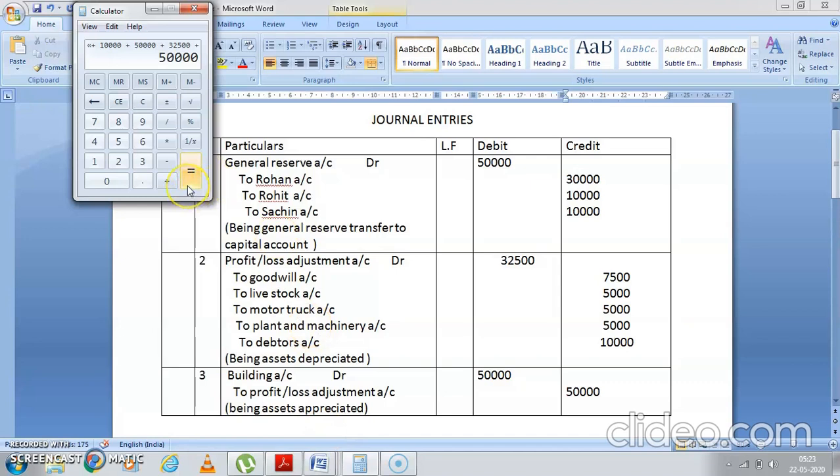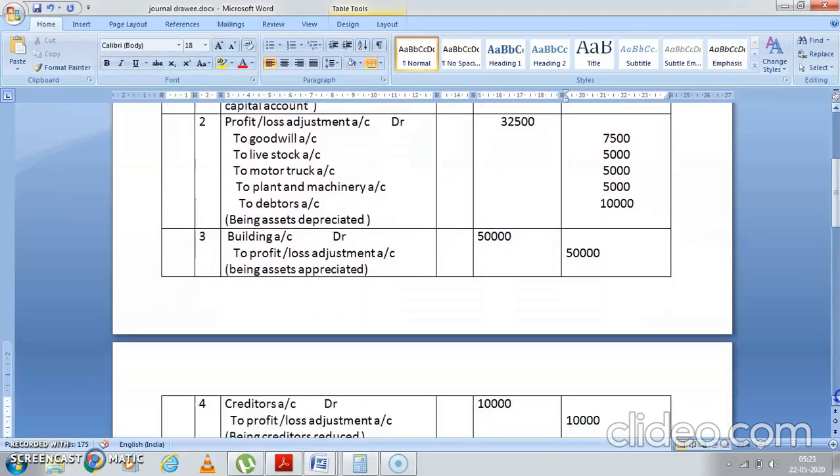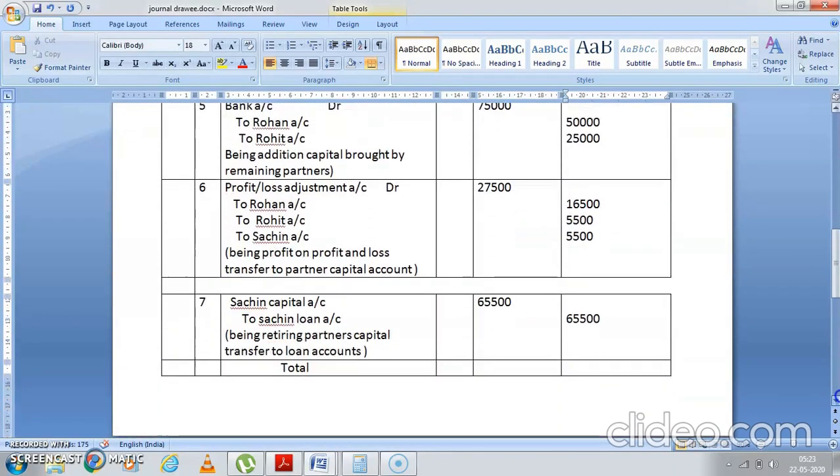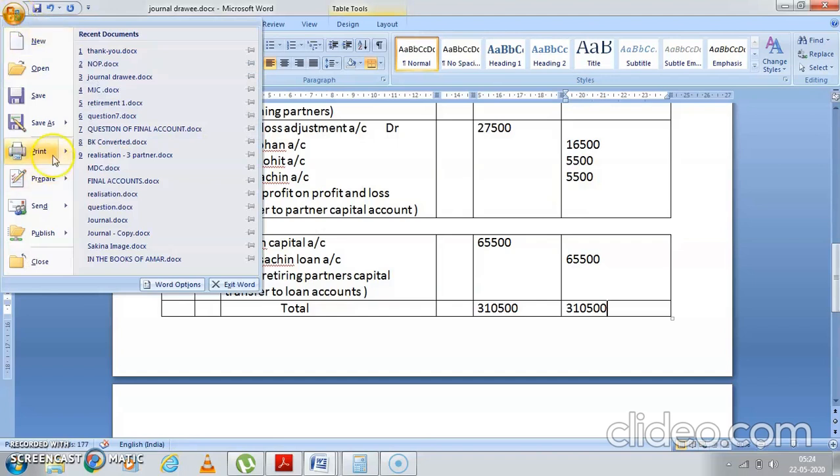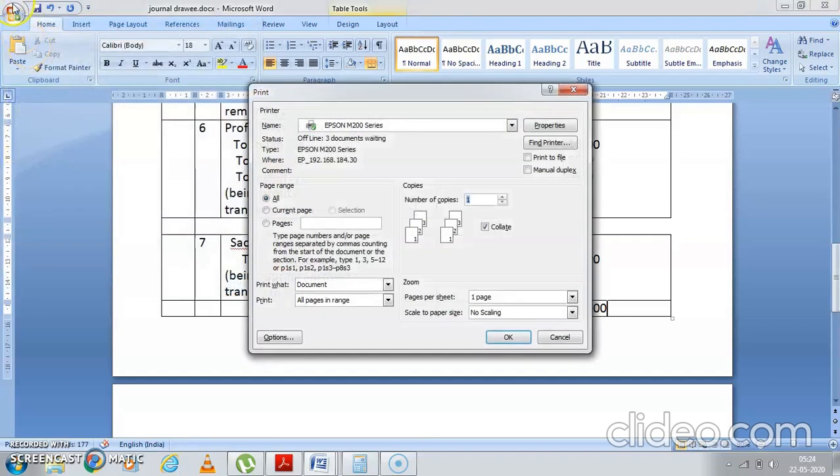So the total comes to 3,10,500. Your debit and credit total are always the same. Okay, students, by this we have completed the posting of the journal entries properly.